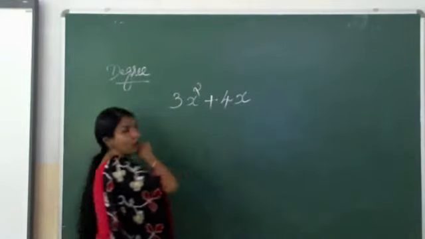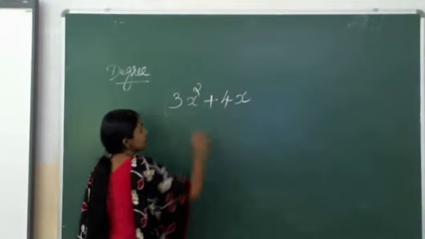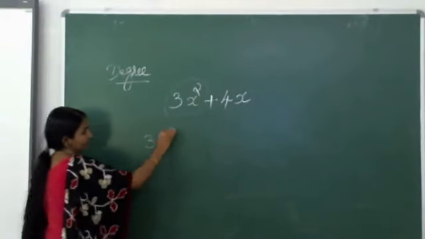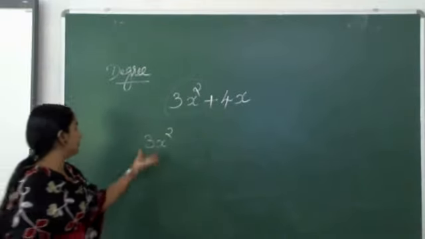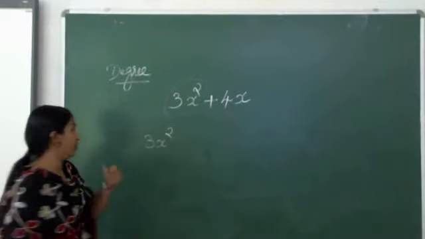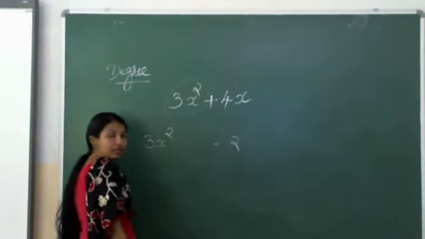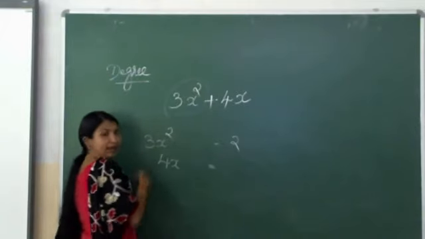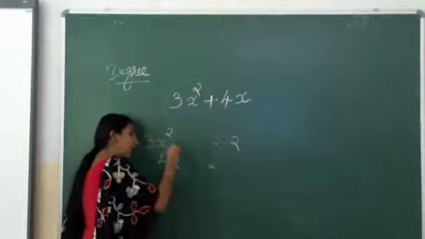Now just think about the power or exponent. The first term is 3x square. What is the degree of this term? Degree means the power of it. The power of this one is 2. What is the power of 4x? X, nothing is there, it means it is 1.